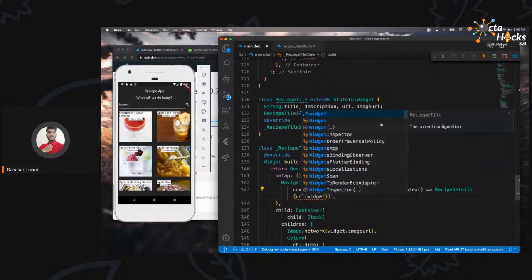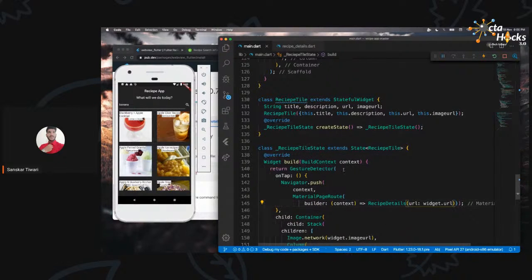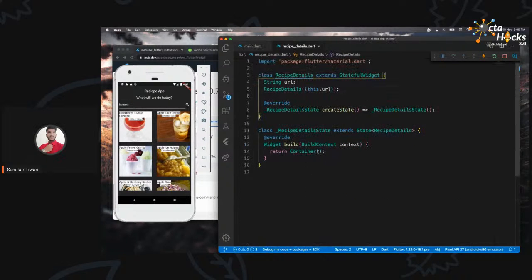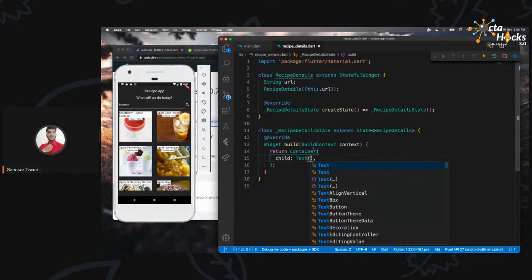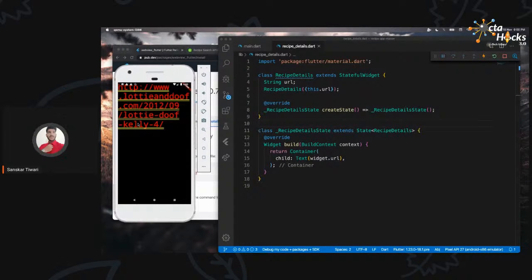So whenever you are using these values which we get from outside through the constructor, whenever we are using that inside a stateful widget, we use that with widget.variableName, right? So I can say widget.url. Okay, now it is going to send that over here. How do you know? Well, you don't. So let me show you. So I can say child and Text, and this is a stateful widget. So how will I use this URL? I will say widget.url. I'll save that and let me show you if this works.